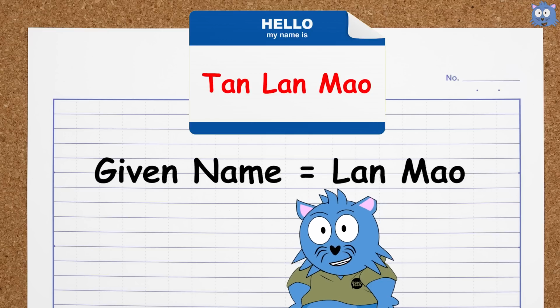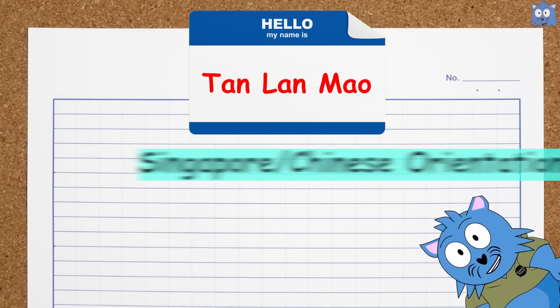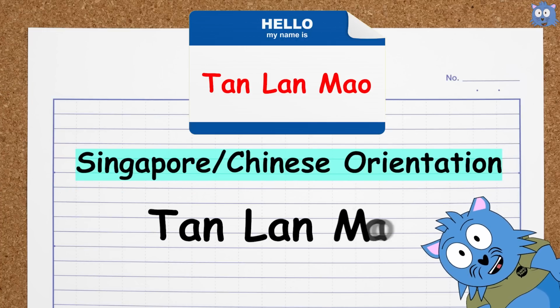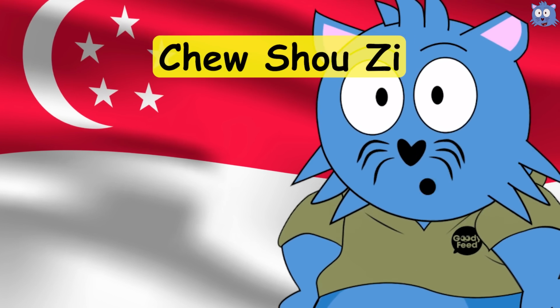Because my given name is Lan Mao, you can call me Lan Mao Tan if we follow the Western orientation. But if we follow the Singapore or Chinese orientation, it will be Tan Lan Mao. This is why over in the US, people call TikTok CEO Shou Zhi Chew, even when his family name is Chew. Senator, I'm Singaporean. If he's in Singapore, we call him Chew Shou Zhi instead.